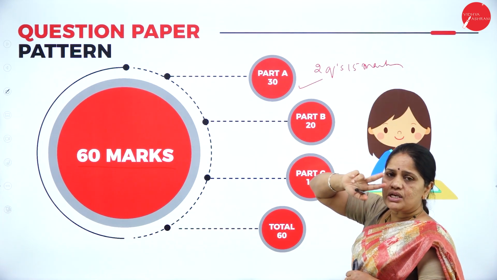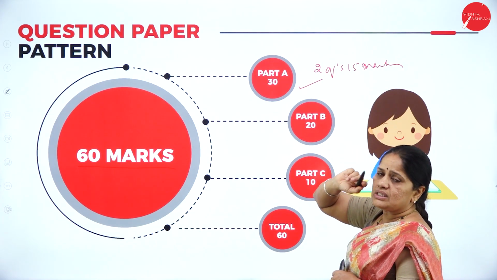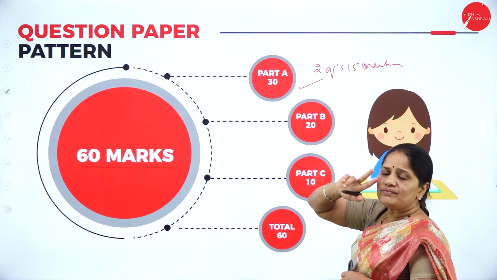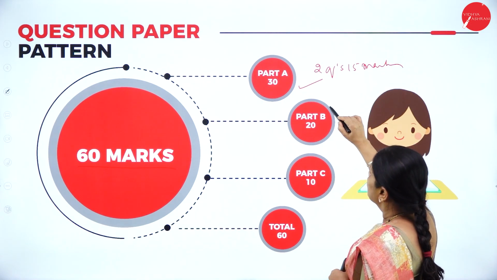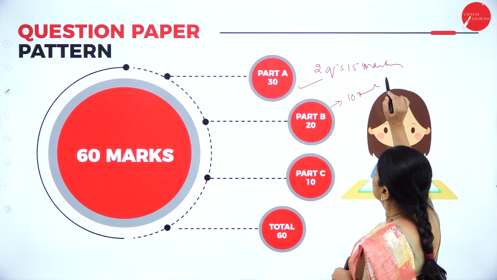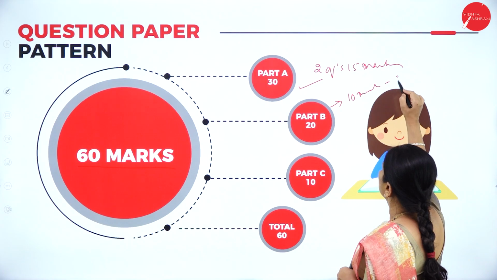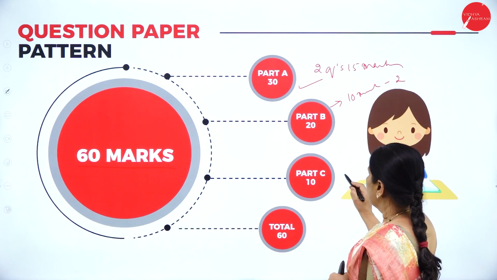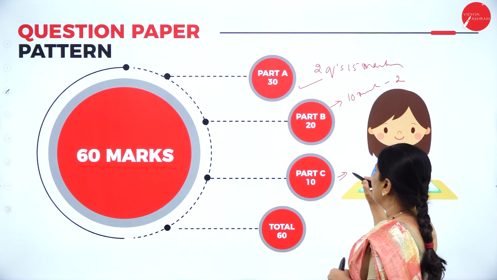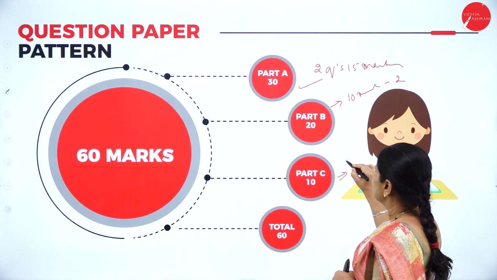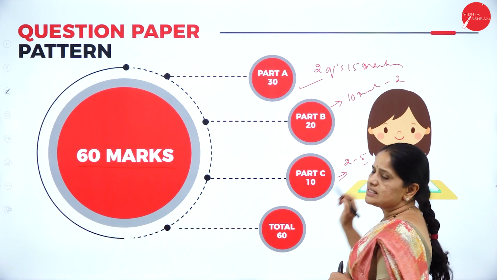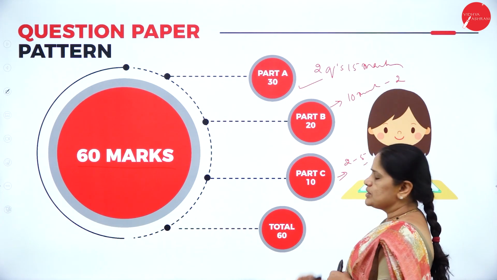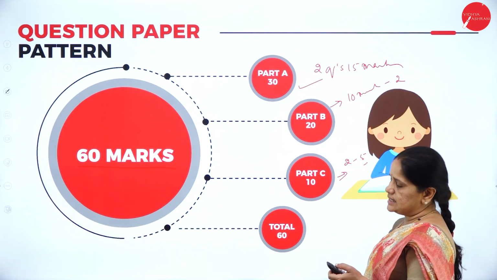They will give you 4 questions, and out of that, 2 questions you have to answer. Then for part B, it is 10 marks. Out of 4 questions, you have to answer 2. In part C, you will have 2-mark questions, and out of that, you have to answer 5 questions. So the total comes up to 60.